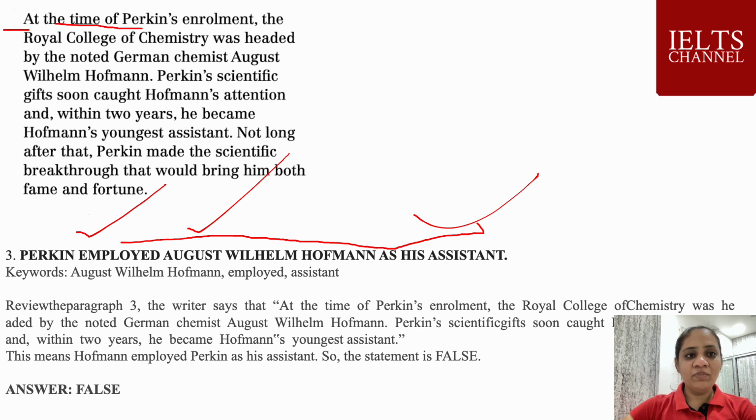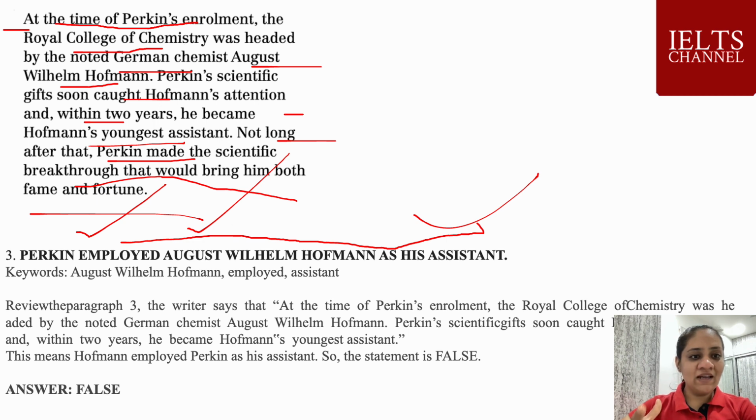At the time of Perkin's enrollment, the Royal College of Chemistry was headed by the noted German chemist August Wilhelm Hoffman. Perkin's scientific gifts soon caught Hoffman's attention. Within 2 years, he became the youngest assistant. Not long after, Perkin made the scientific breakthrough that would bring him both fame and fortune.